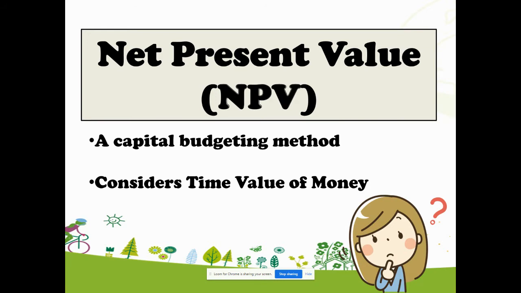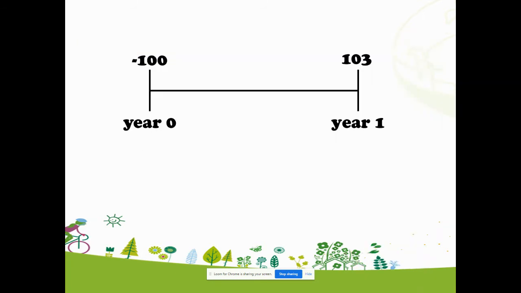One of the greatest strengths of NPV is that it considers time value of money. It literally means that time can change the value of money, and a dollar that you receive today is always worth more than a dollar that you receive in the future. So before you make any investment decision, you should consider time value of money, or else you might make a wrong investment decision. Okay, I have an example here to illustrate why we need to consider time value of money before we make any investment decision.